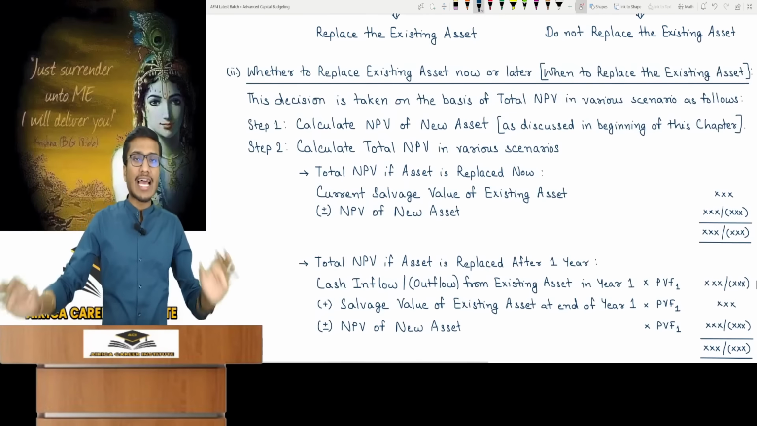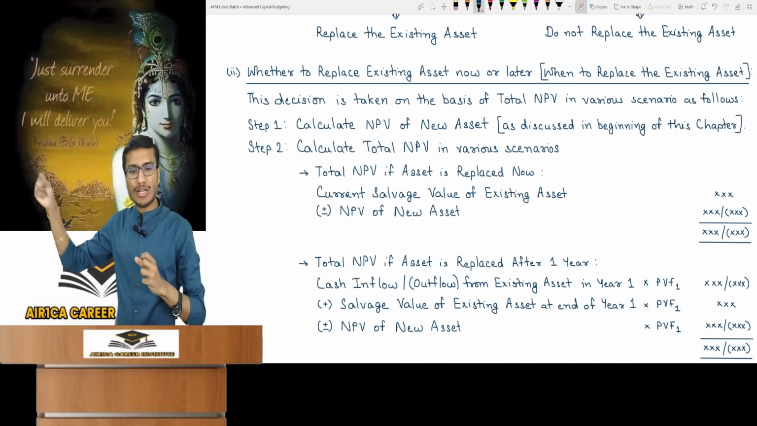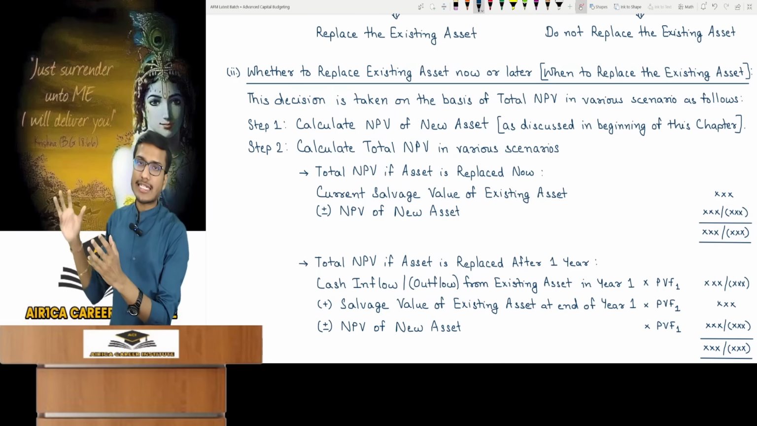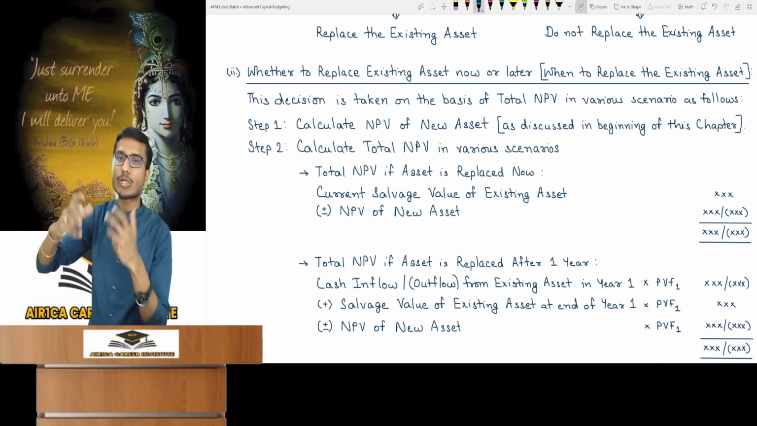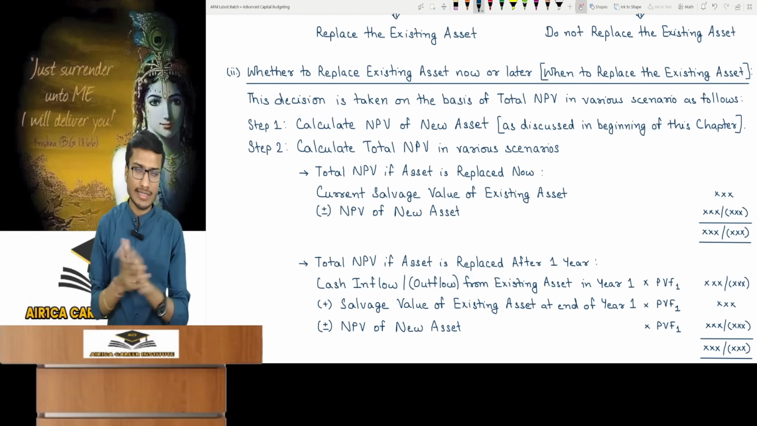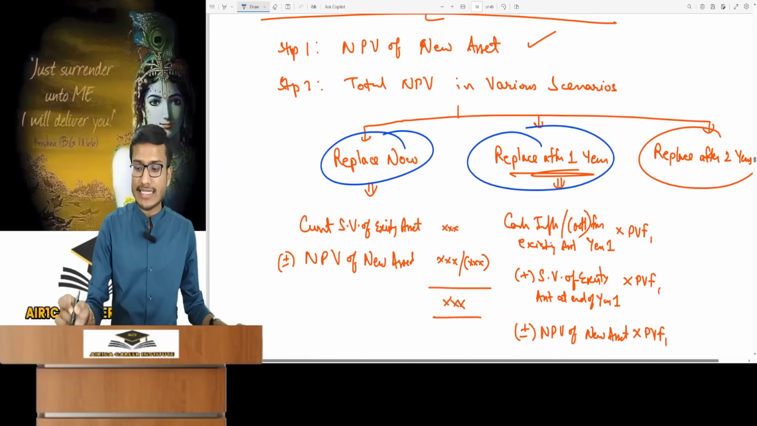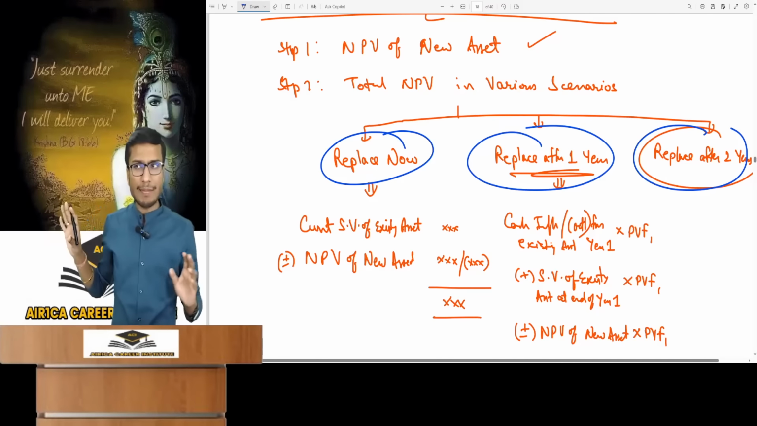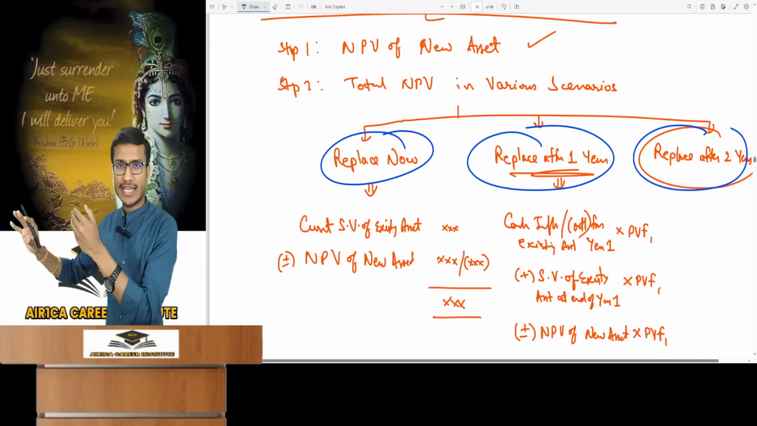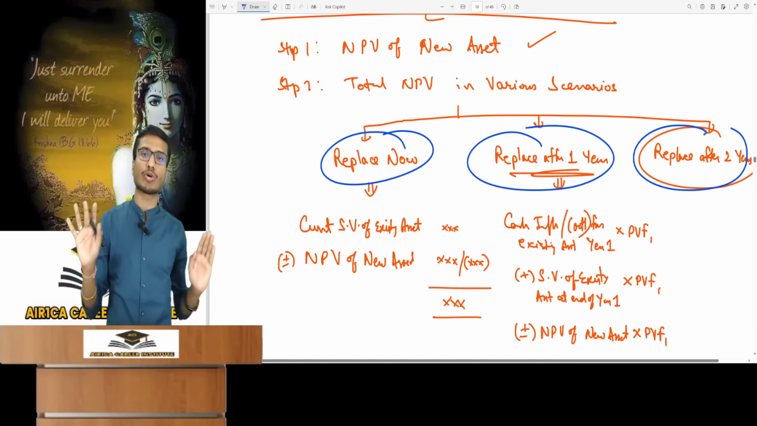What happens in the first step? For the new asset you are considering, the one you're thinking of replacing the old one with, calculate its total normal NPV. Let's assume the new asset I'll bring will last for 8 years. Now should I replace the old asset today, or after 1 year, or after 2 years? If the question asks for such decision making, and the new asset's useful life is 8 years, you will first calculate the new asset's NPV from its total cash inflows. Calculate its PV minus initial investment for NPV. This is the first step and you'll find it easy.